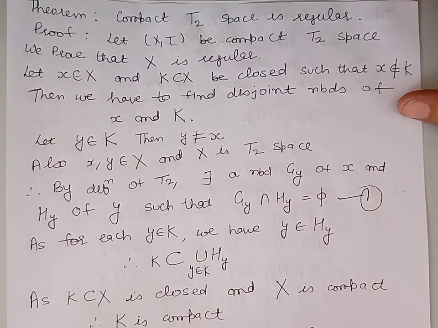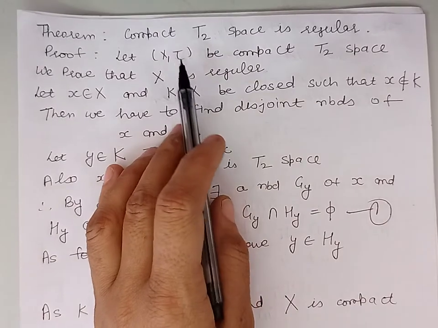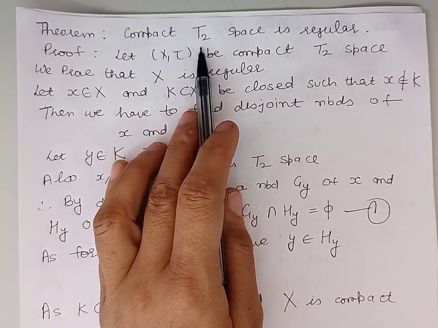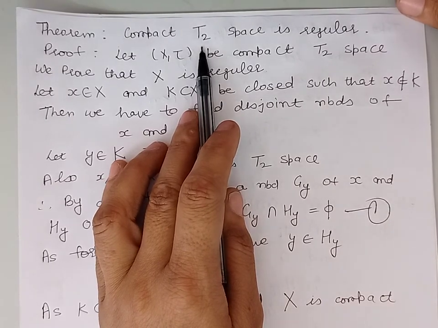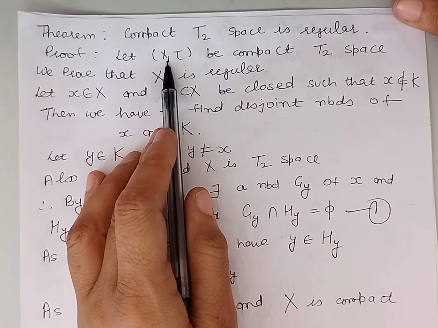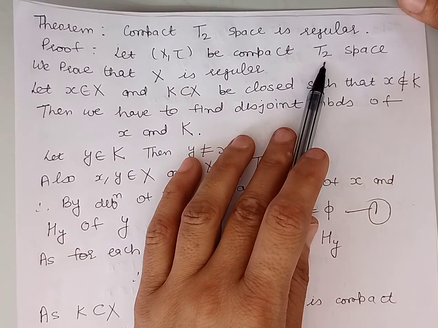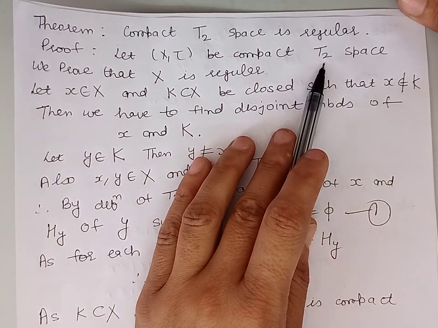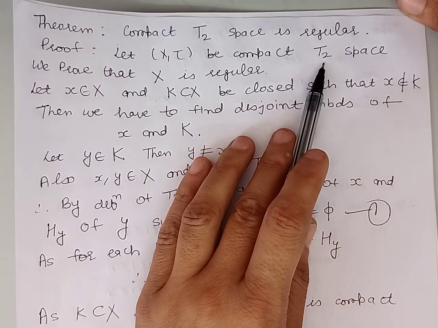Good morning, students. Our next theorem is: a compact T2 space is a regular space. So let us take a topological space (X, τ) which is compact and T2. T2 space means if we take two distinct points in that space, they will have disjoint neighborhoods.